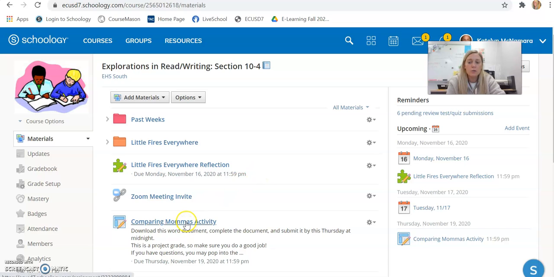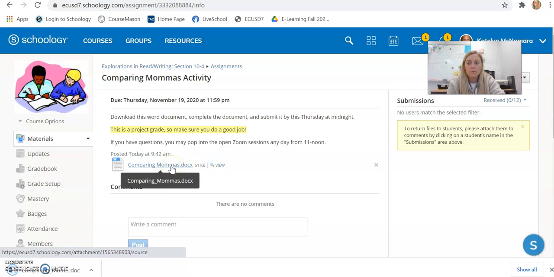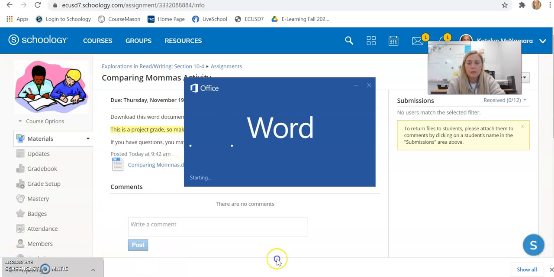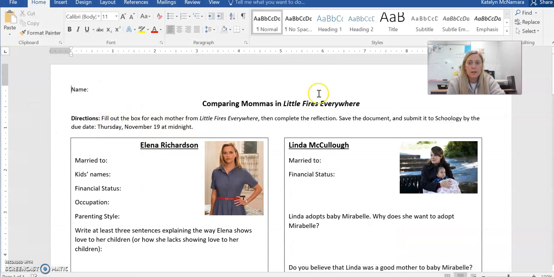So you'll want to come over here and click the Comparing Mamas activity. And it says the directions are to download the Word document, complete the document, and submit it by this Thursday at midnight. Again, it's a project grade. Make sure you do a good job, and if you have questions, pop into the Zoom. All right, so you're just going to open up this document, and you're going to want to click Enable Editing up here.